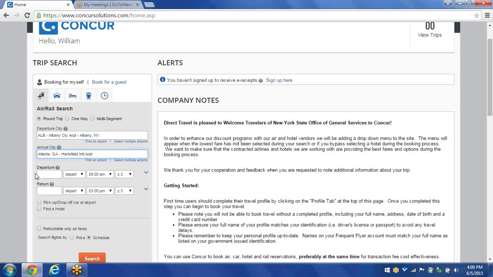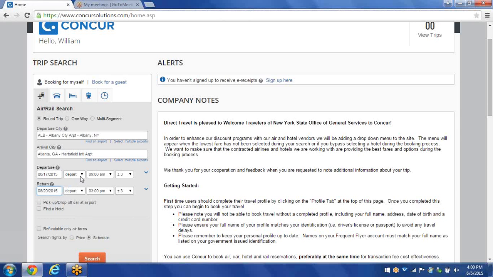Underneath that, this is where we put our departure and return dates and times. The very first field on the left is where we put in our dates. All you need to do is click on the field, and a calendar will appear, which is very easy to navigate with the arrows at the top. Say I want to fly out August 17th. When I click on August 17th, you'll notice my return date has me coming back the next day. I can very easily change that by left-clicking on the field once again, and I can come back the same day if I want to, or even come back on a future date.